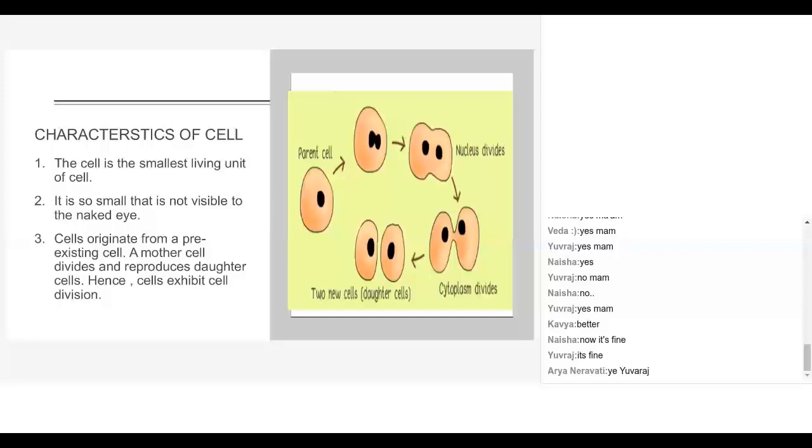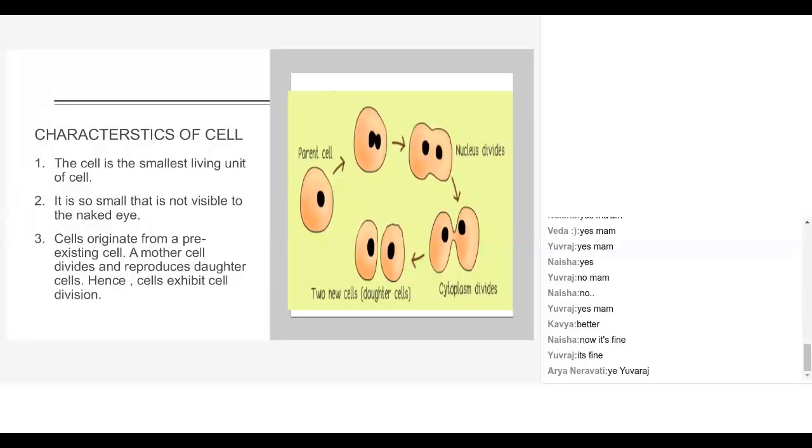Why? Because it's very minute. It may be in micrometers or nanometers in size, or in some cases in millimeters. So we need a microscope. That's why the discovery of the cell was done only after the discovery of the microscope.